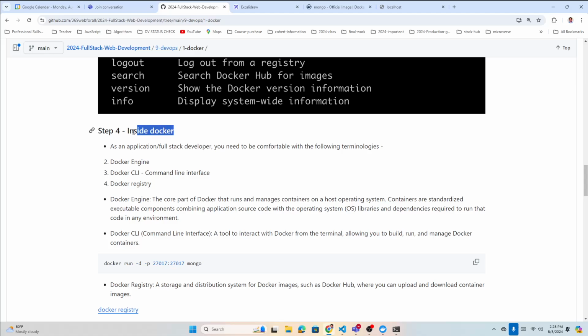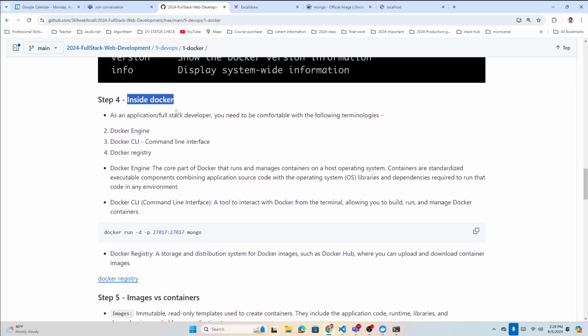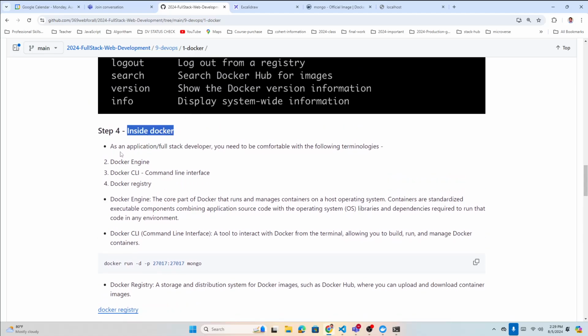So inside Docker, what are the things? You guys have to read through after class. Inside Docker, what will you get? Basically, as an application full stack developer, you need to be comfortable with the following terminologies. Like Docker engine. Docker engine is basically the same as Windows. When you start Windows, that is the Windows engine or program. Docker engine is the same thing, the runtime environment for your container.